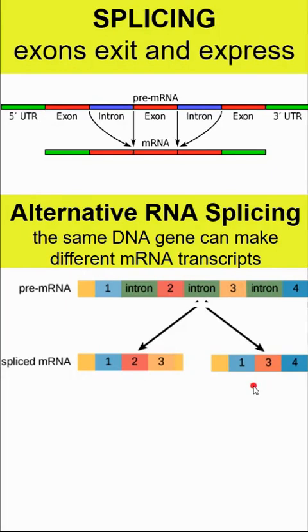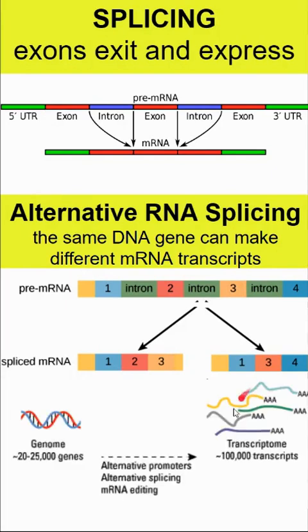which could create different functional proteins. So while our genome has 20 to 25,000 genes, because of alternate splicing and all of this editing, we could have over 100,000 different possible transcripts that exist from our own genome.